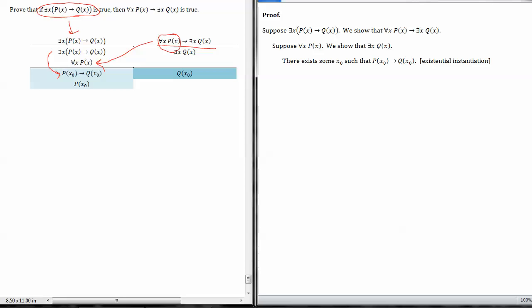All right, and then we had a universal instantiation to get p of x naught. So I can say because for all x, p of x, we know in particular that p of x naught is true, by universal instantiation.